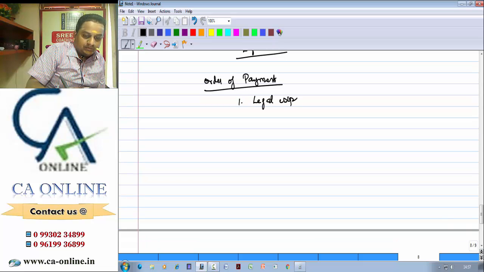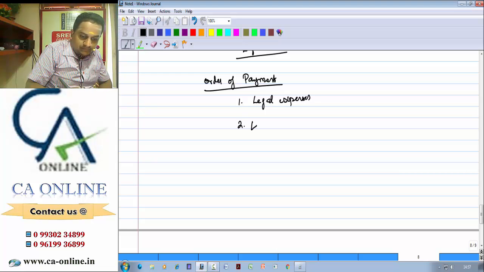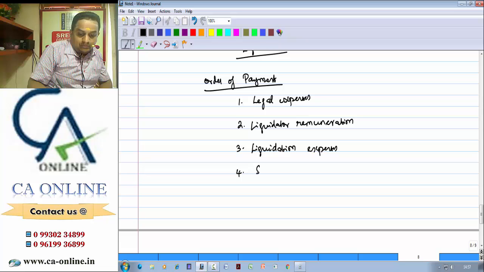First, if there are any legal expenses, we need to make payment for that. Then, if there is any liquidator remuneration, we need to make payment for that. Then, any liquidation expenses we need to incur. Then come secured creditors having a fixed charge.